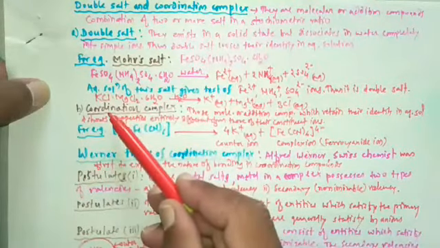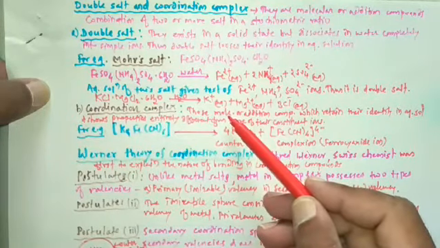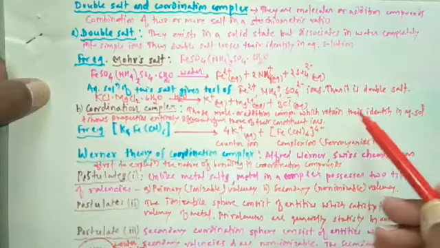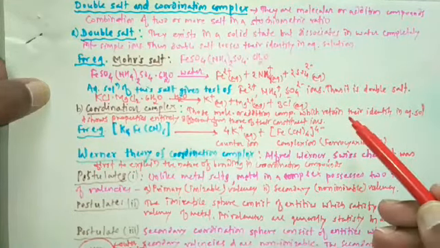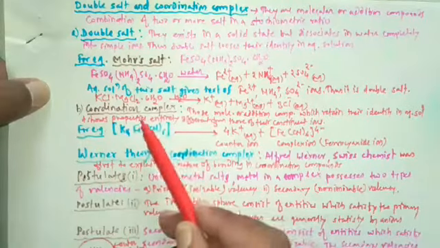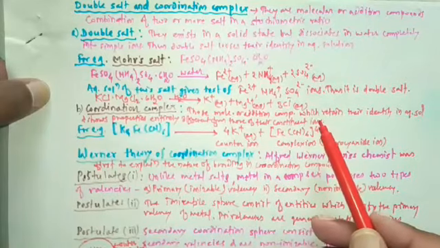Then we studied the coordination complex. These are again molecular or addition compounds which retain their identity in aqueous solution and show properties entirely different from those of their constituent ions.